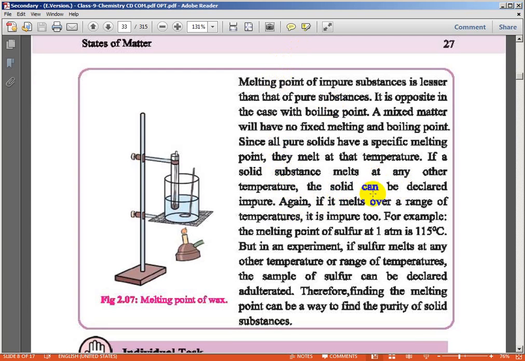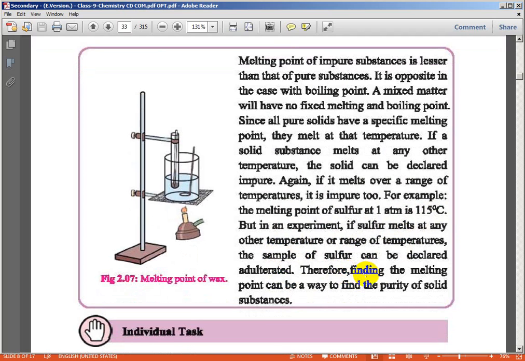A solid can be declared impure if it melts over a range of temperature. For example, the melting point of sulfur at 1 atm is 115 degrees Celsius. But in an experiment, if sulfur melts at any other temperature or range of temperatures, the sample of sulfur can be declared adulterated or impure.